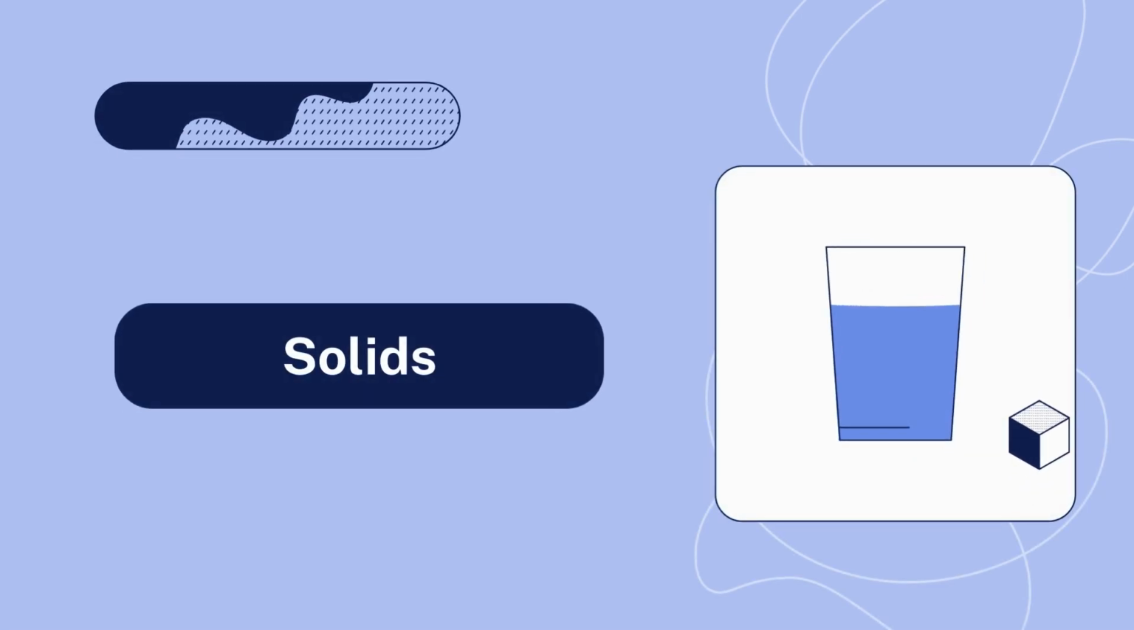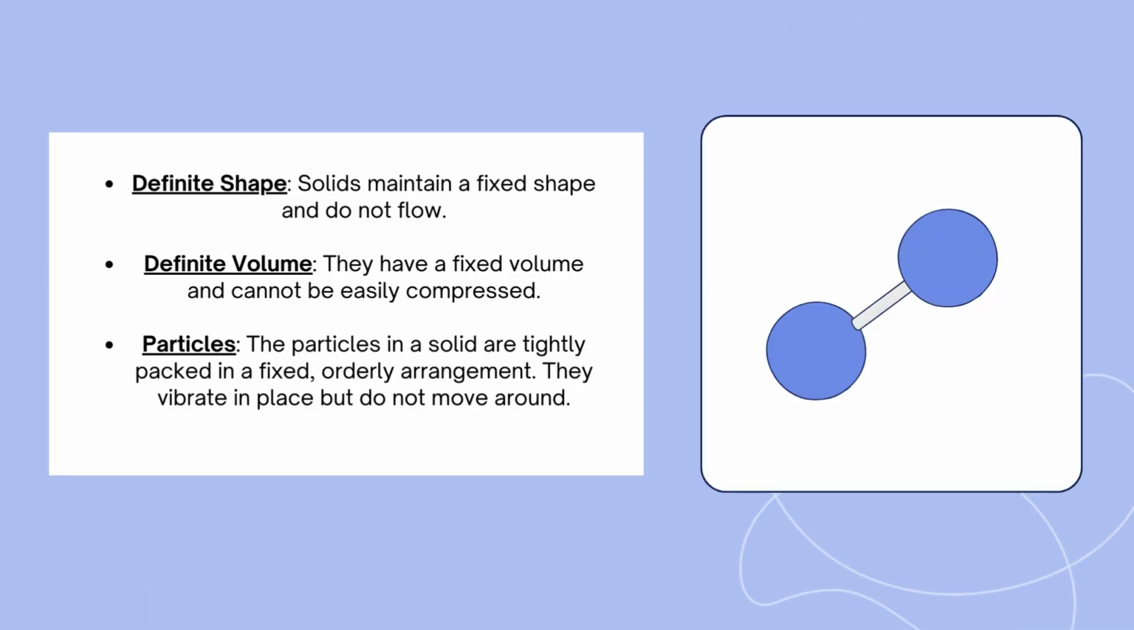Solids. Definite shape: solids maintain a fixed shape and do not flow. Definite volume: they have a fixed volume and cannot be easily compressed. Particles: the particles in a solid are tightly packed in a fixed, orderly arrangement. They vibrate in place but do not move around.